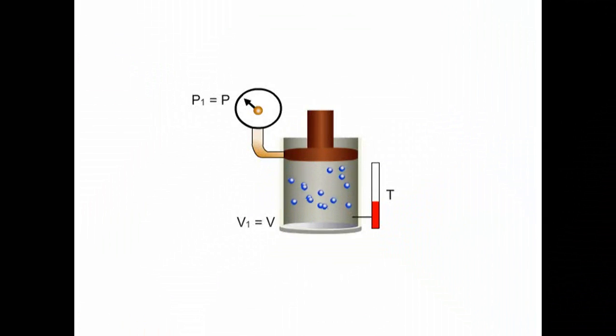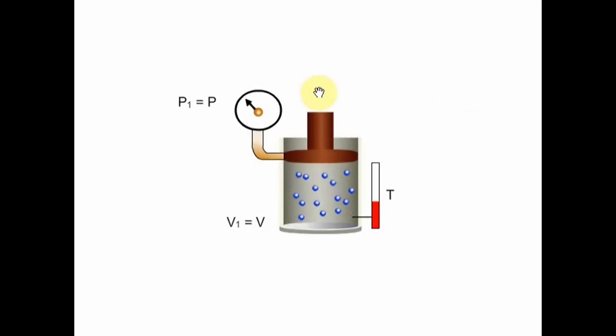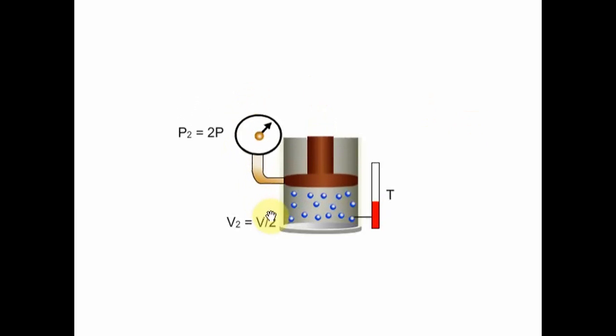Now, as per Boyle's law, if the temperature of the gas is constant, then its pressure is inversely proportional to its volume. So we can see at a constant temperature, its pressure is increased to double of its initial value. So the final volume becomes half of the initial volume of the gas, considering all the other factors are constant.